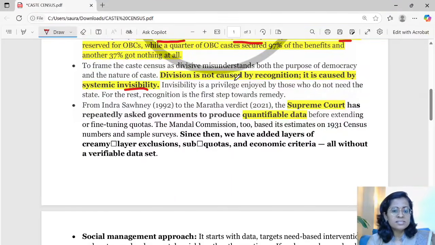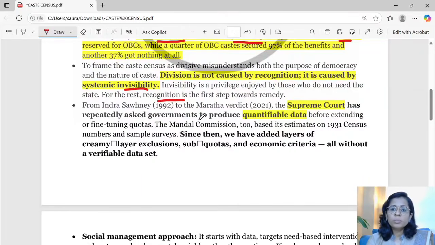This sentence I liked very much. Invisibility is a privilege enjoyed by those who do not need the state. For the rest, recognition is the first step towards remedy. So caste census is that first step toward remedy for all the challenges that the vulnerable section is facing. So this is the need of the caste census.